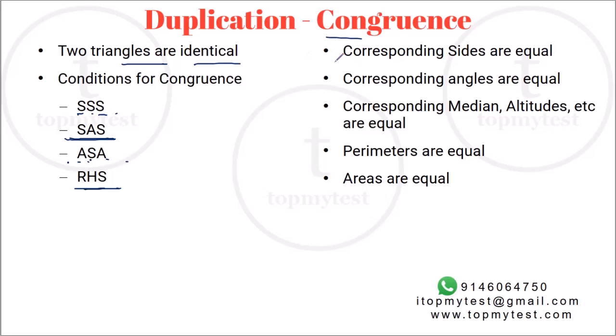Right. Now, what happens when two triangles are congruent, right? The corresponding sides are equal in length, corresponding angles are equal, corresponding medians, altitudes, etc. are equal, perimeters are equal, areas will be equal. They are identical in every single fashion.